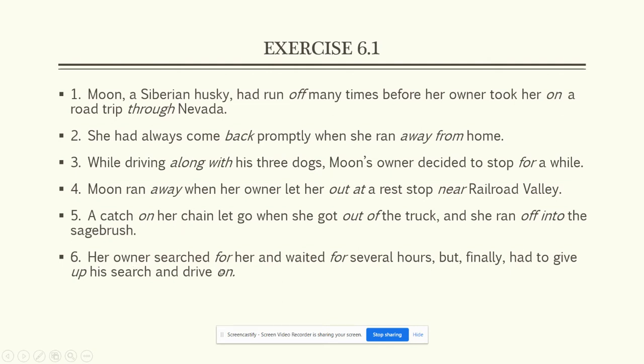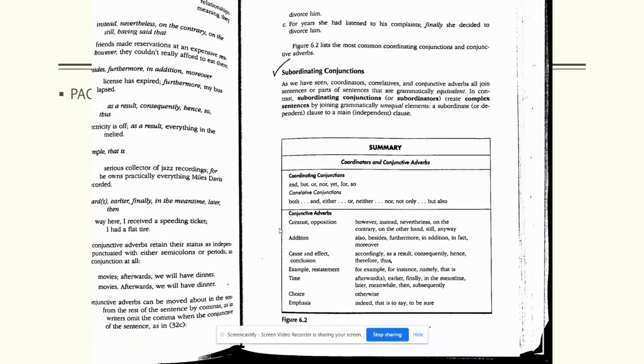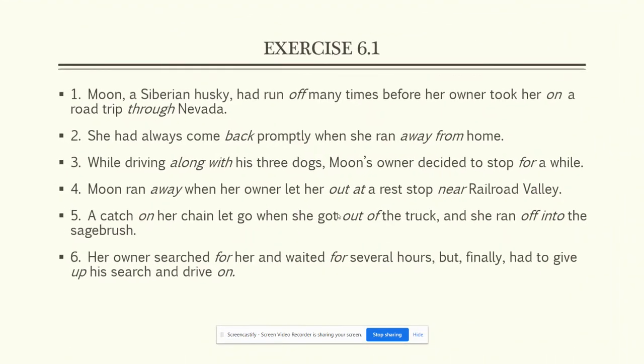And then number 6, her owner searched for her. For is a preposition. For again is a preposition. But finally he had, let's go back. Finally he had to give up his search. He had to give his search up. He had to surrender his search. So see how up is a particle? And then he had to drive on. On is a simple adverb telling where.